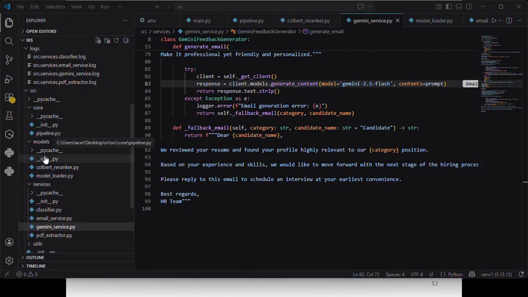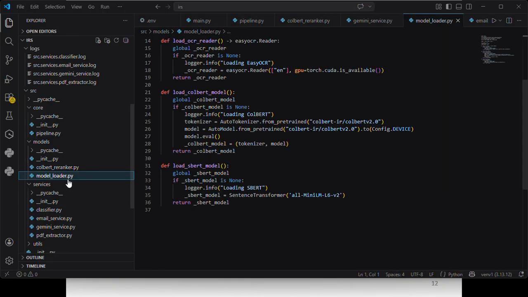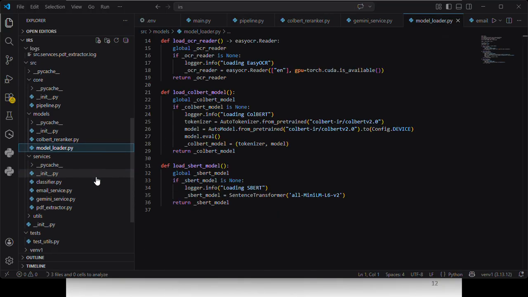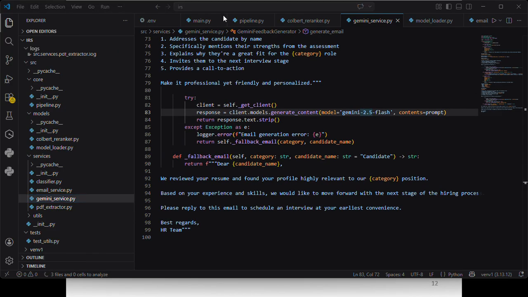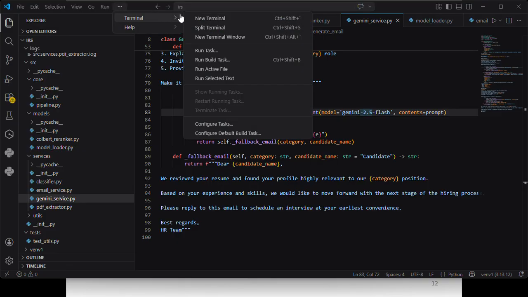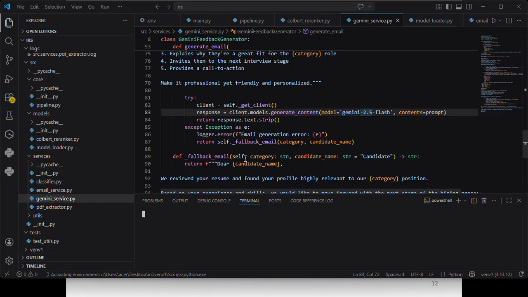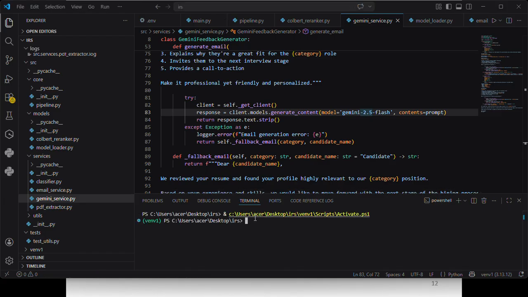Here we have separated every function, such as ColBERT, SBERT, and OCR, a separate module for the email service, and for personalized feedback we are using the Gemini service, etc. Here we run the model.